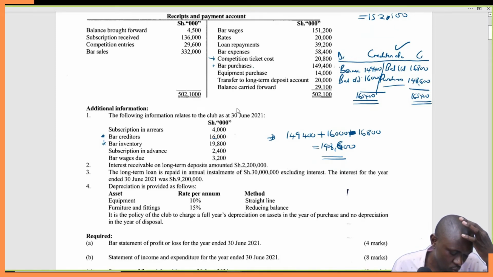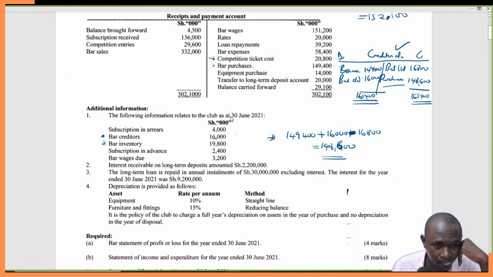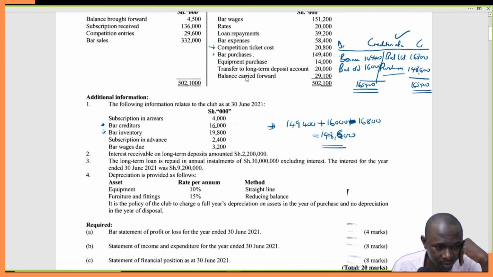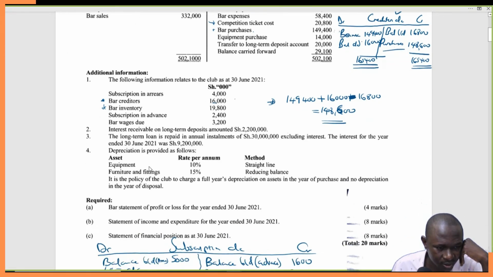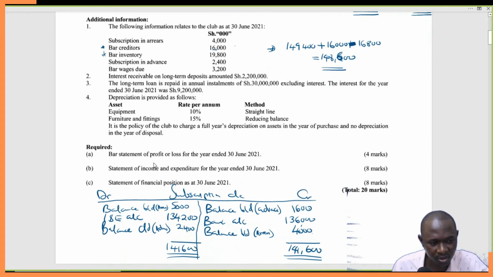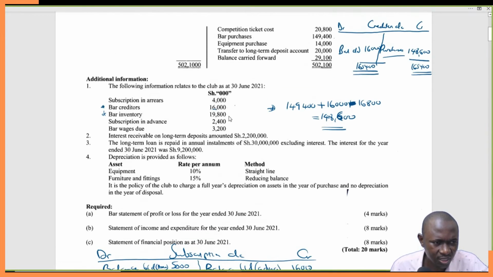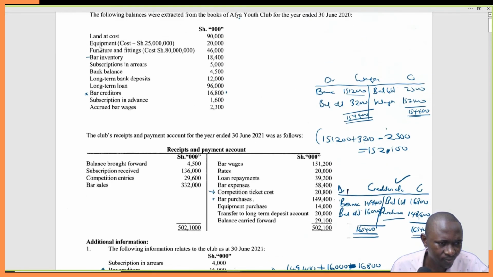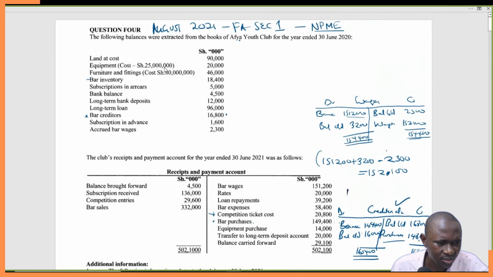So then we go to, I think we picked all this. Interest, depreciation. So we have depreciation. Depreciation is provided as follows. Equipment 10% straight line. This is quite straightforward. So you just take 10% of equipment. The cost is 25,000.